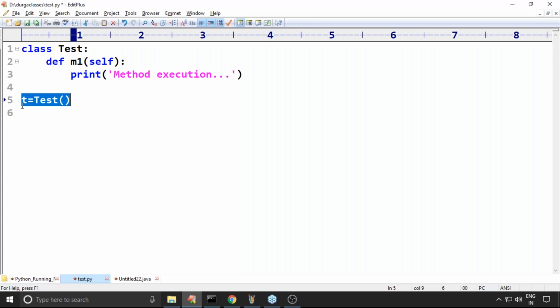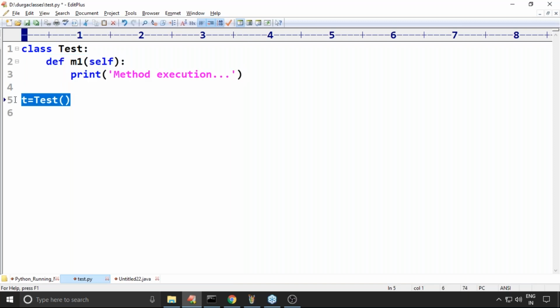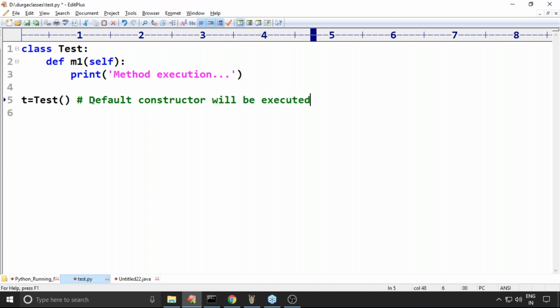Remember, it is valid, because if you are not writing a constructor, the Python virtual machine will provide a default constructor. So here the default constructor, provided by the Python virtual machine, will be executed.